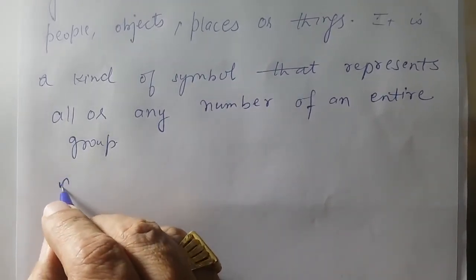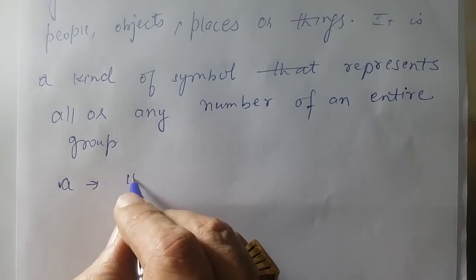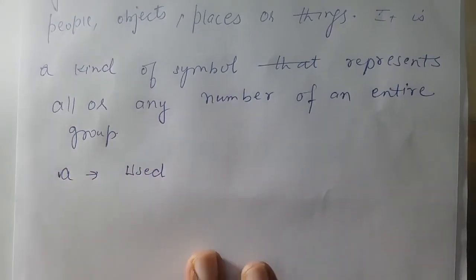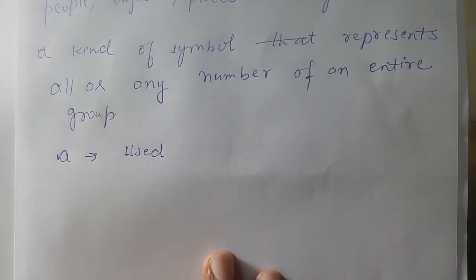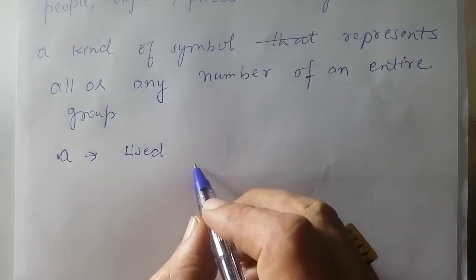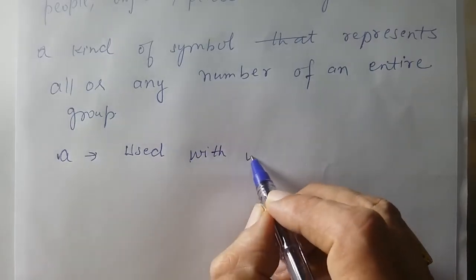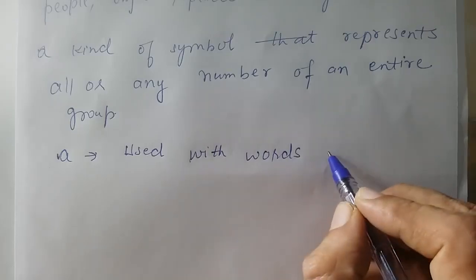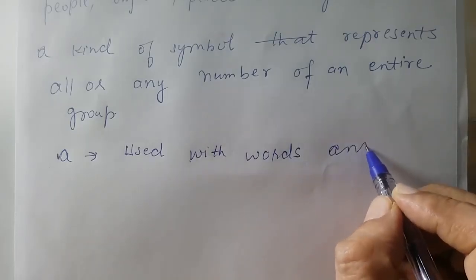First let me tell you what is 'a' used for here. I know you know what is a or an, but use the technicality of the word, how technical the meanings of these words are.